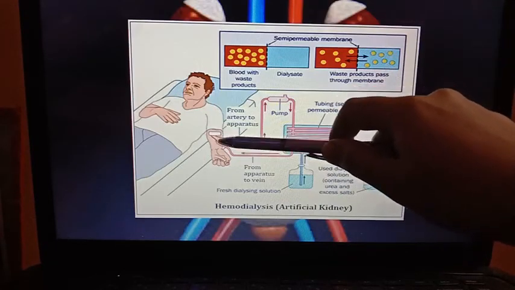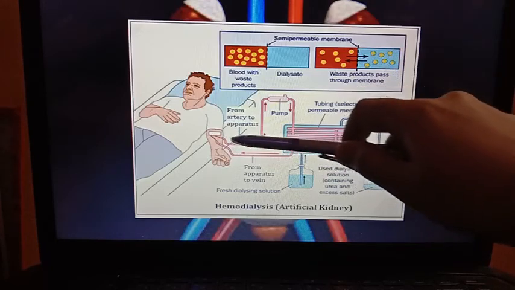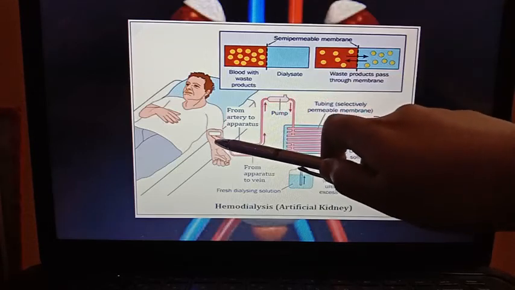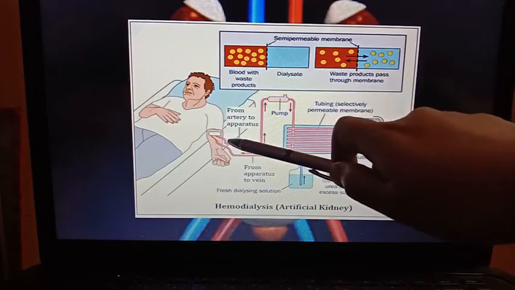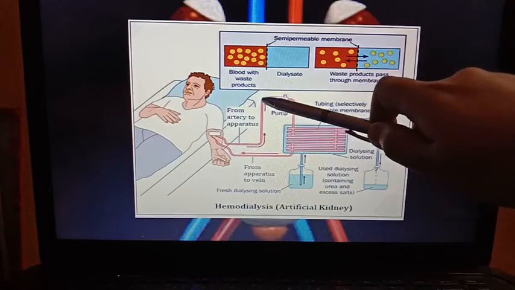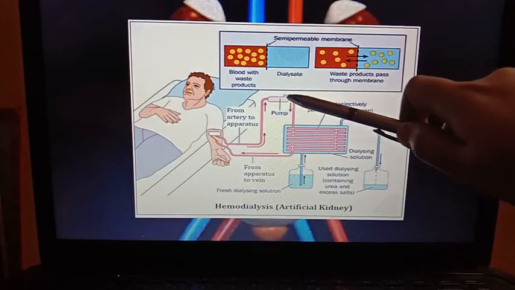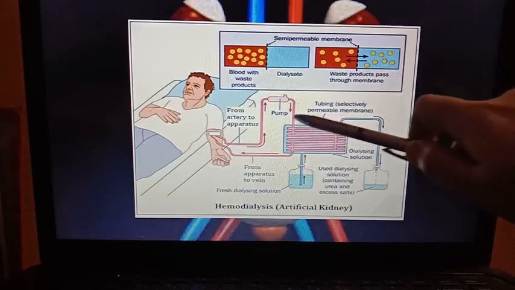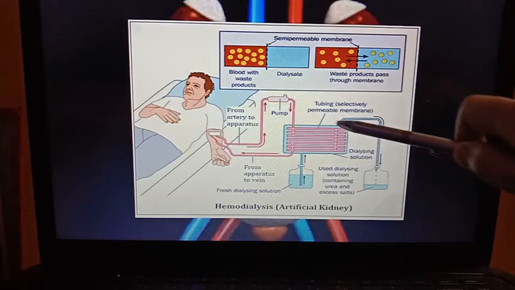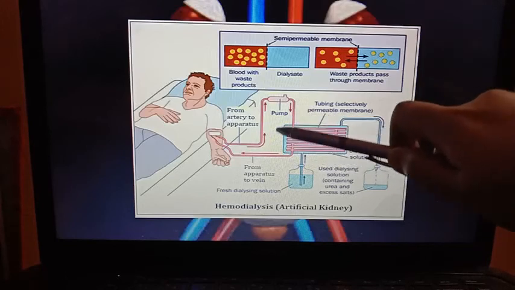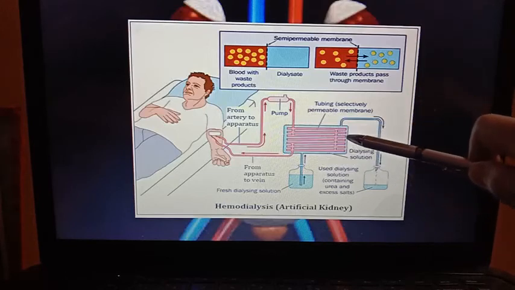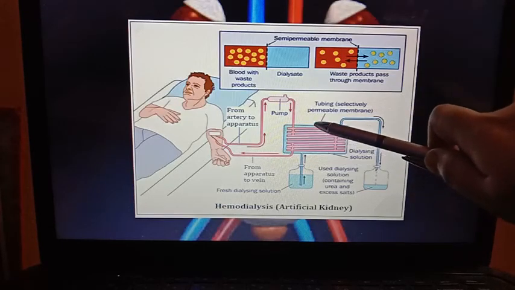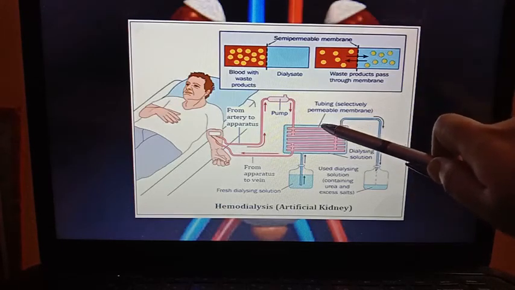So from your body, two tubes are connected to that external machine. So one is carrying the blood that is filled with the urea and other toxins to that dialyzer machine, where so many cellophane tubes are there fixed, which have some selectively permeable membrane. Here the toxins from the blood are removed out to that dialysate solution.